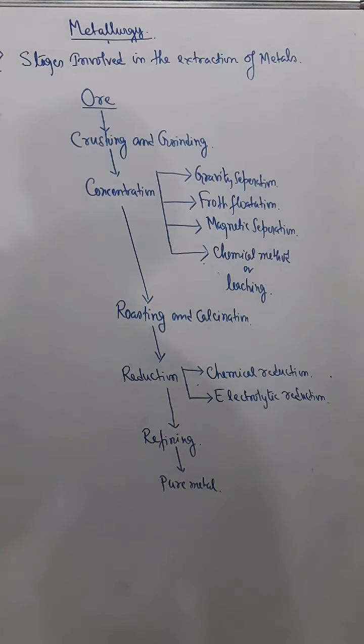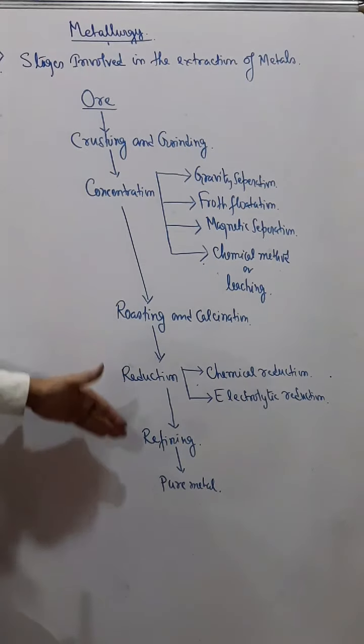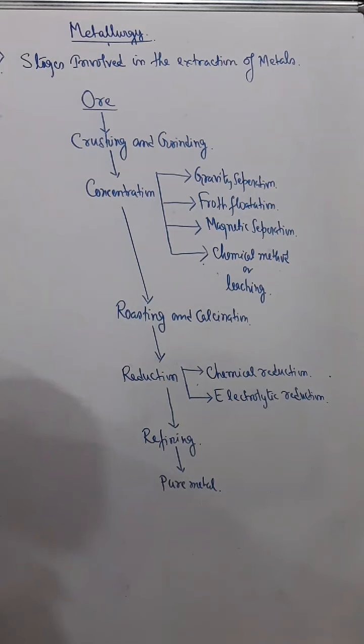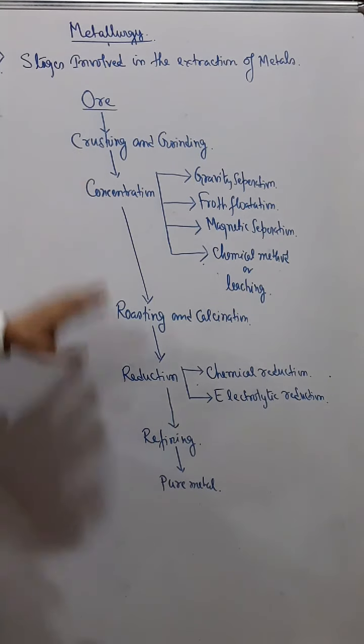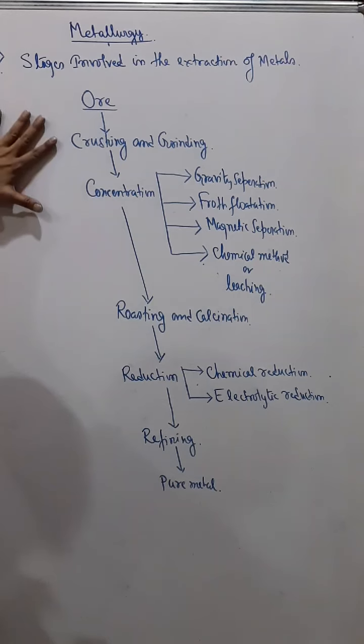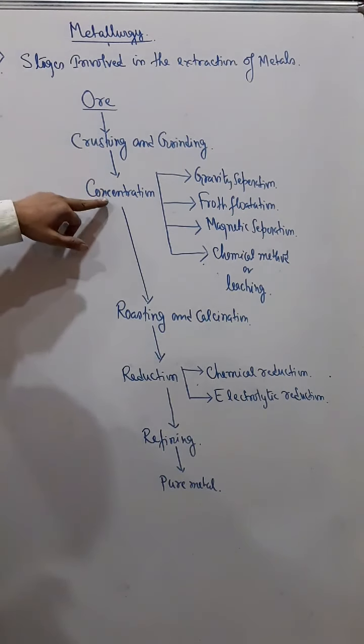Okay, now the next is the stages involved in the extraction of metals. During the extraction of metal from ore to pure metal, we follow these steps, and then ultimately we get pure metal. So first we take ore. Later we'll discuss all of them one by one, but these are the main steps involved. So first we take ore, and then we crush and grind the ore to increase the surface area, and after that we concentrate the ore.